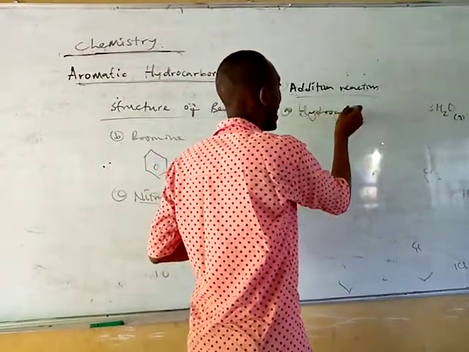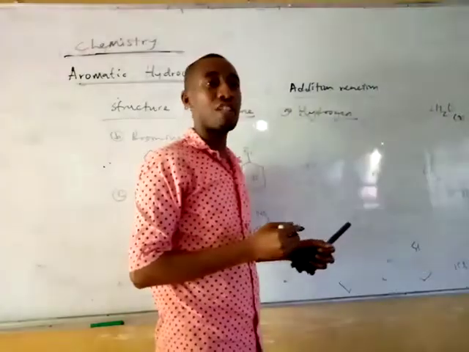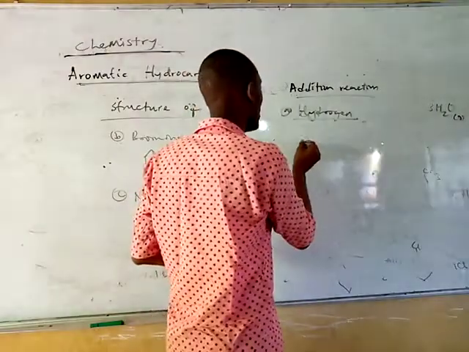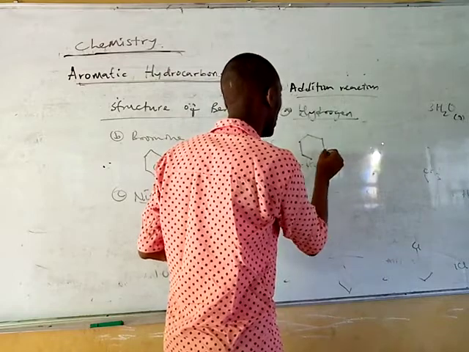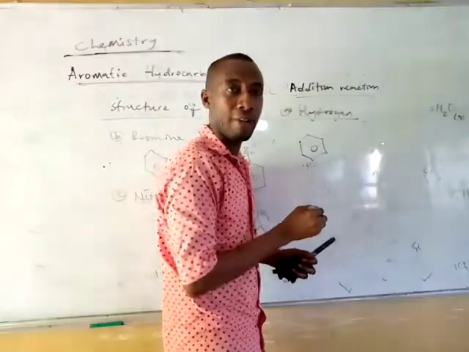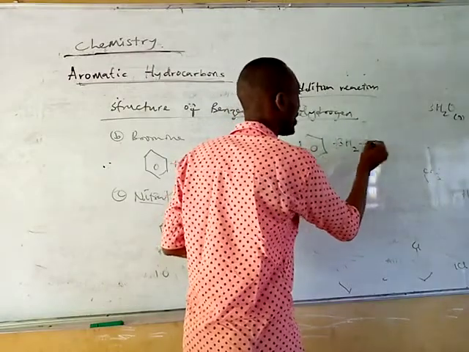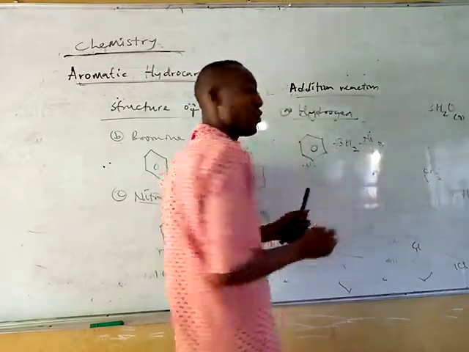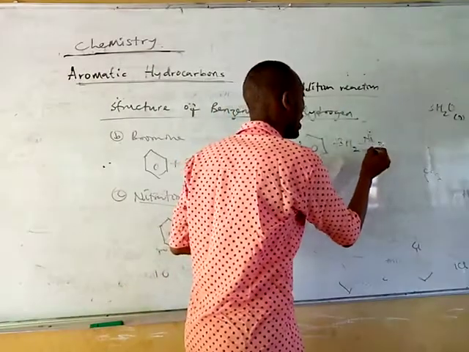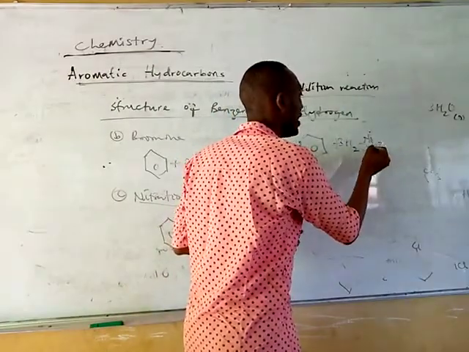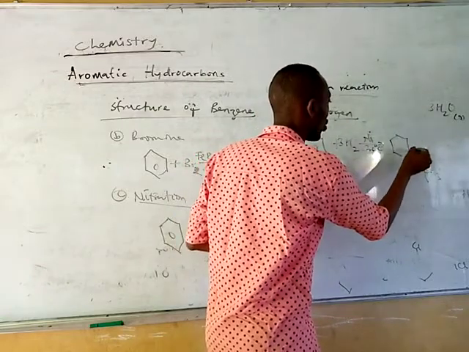When it undergoes addition reaction with hydrogen, you are having cyclohexane being formed. So if you have benzene reacting with hydrogen, at least 3 moles of it, in the presence of nickel, which is the catalyst used for hydrogenation, maybe at a temperature of about 200 degrees C, then you are going to have cyclohexane as your product.